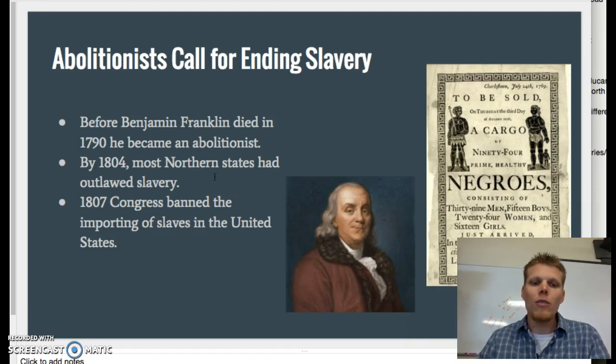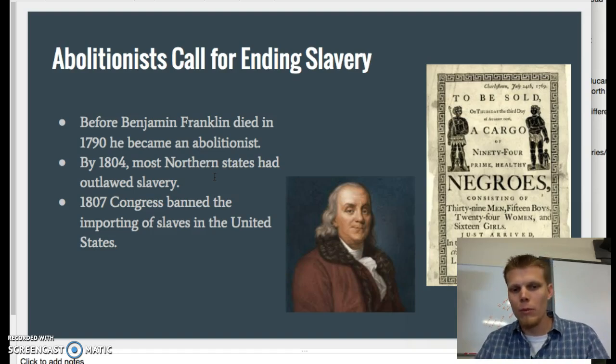And then in 1807, Congress, that's the part of the government that makes the laws, banned the importing of slaves into the United States. So you no longer have slaves being captured in Africa and brought to the United States and sold. At this point, from 1807 on, the only way slavery can continue to happen is by selling slaves to other slave owners within the United States, and then of course if slaves do have children, they become slaves themselves.